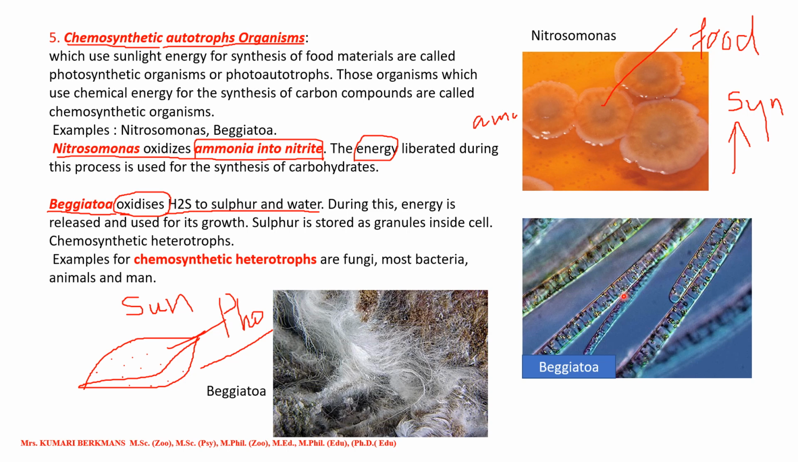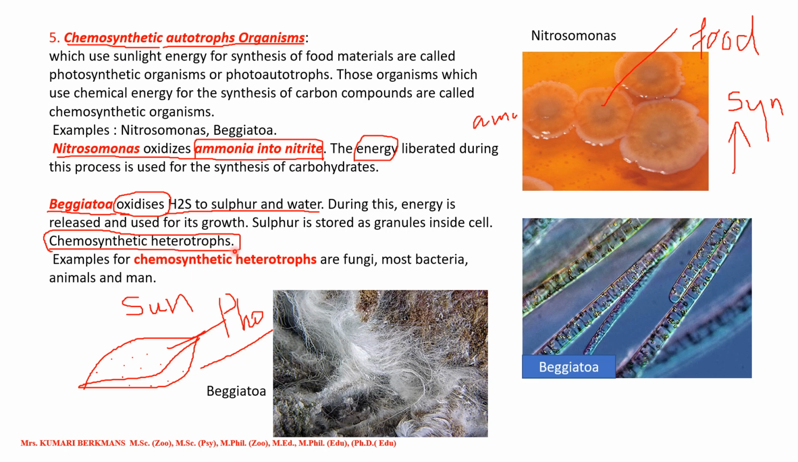This is autotrophs we have seen. Next, what we are going to see is chemosynthetic heterotrophs. This is also very important. Autotrophs we have seen. What do you mean by heterotrophs? They depend on other organisms.